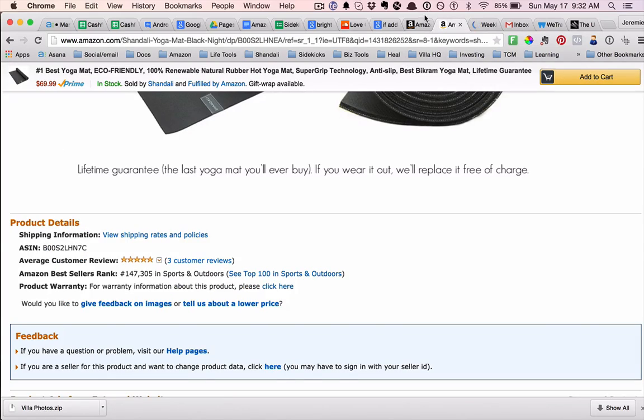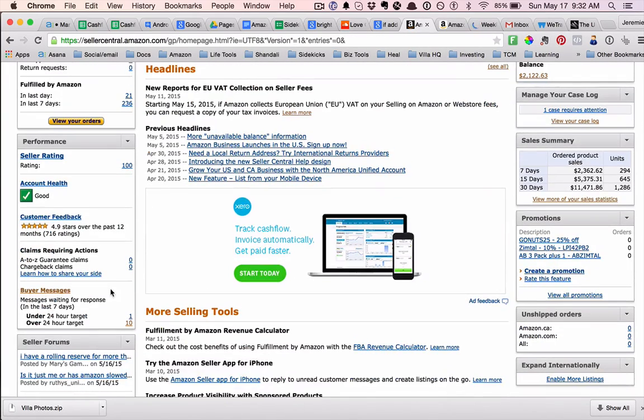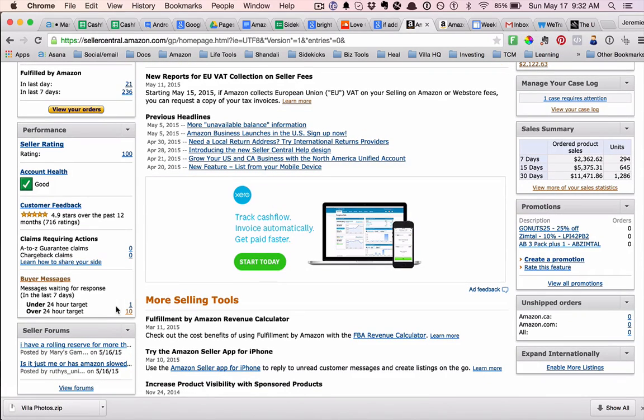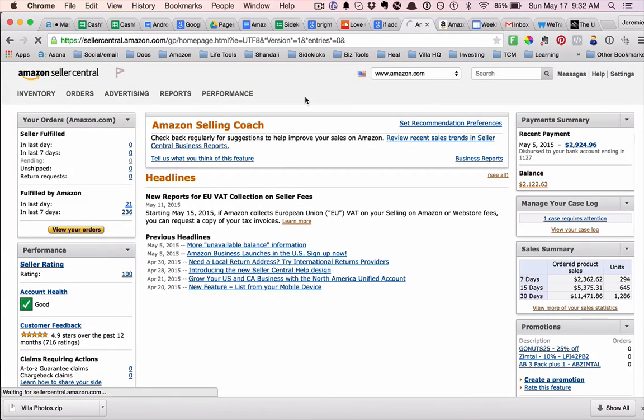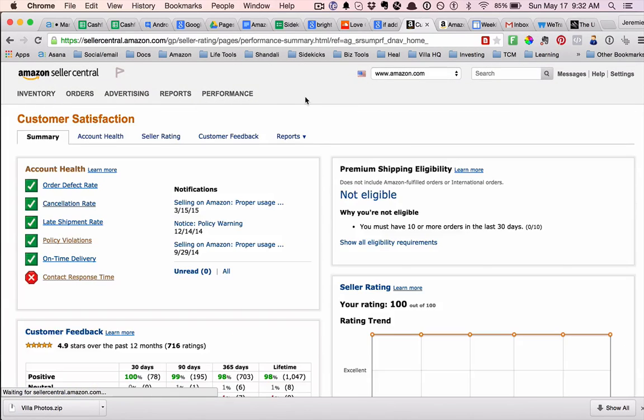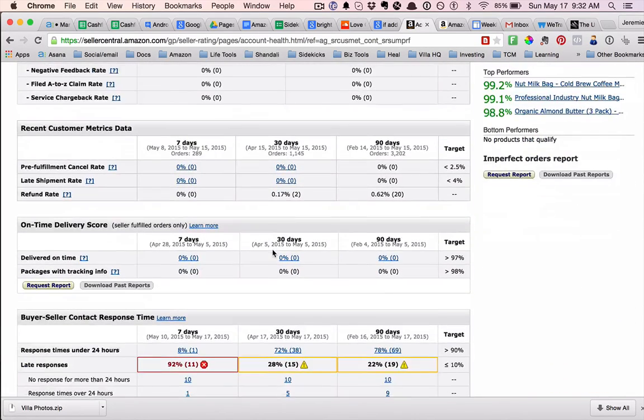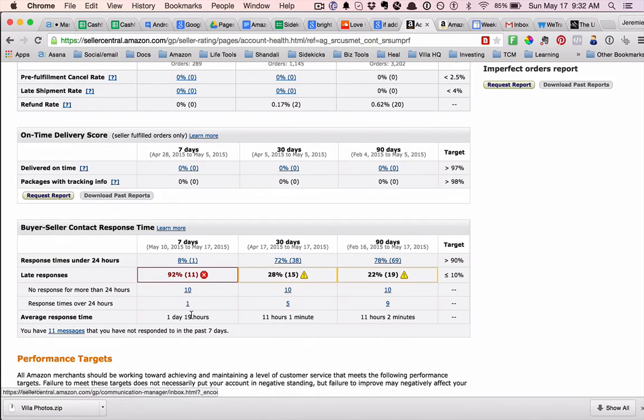So one thing we don't ever want is to have this happen over 24 hours. So all of these need to be responded back under 24 hours. That's Lua's job. And if it's over 24 hours, we start to lose points. So for example, performance. If we take a look at contact response time, this is not good. So Lua's gonna have to hustle this week to fix this. And she's not really in a good position to do it. Average response time. So we haven't responded to a lot of these. So this is no good at all, right?